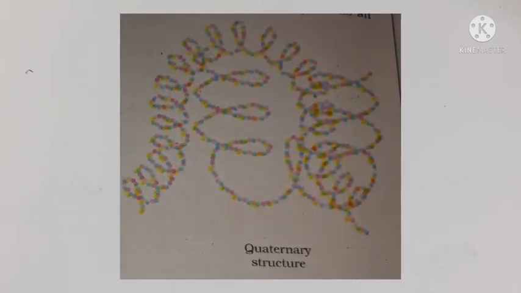Similarly, quaternary structure: some of the proteins are composed of two or more polypeptide chains referred to as subunits. The spatial arrangement of the subunits with respect to each other is known as the quaternary structure. Now, this is about the structure of the protein we have discussed.